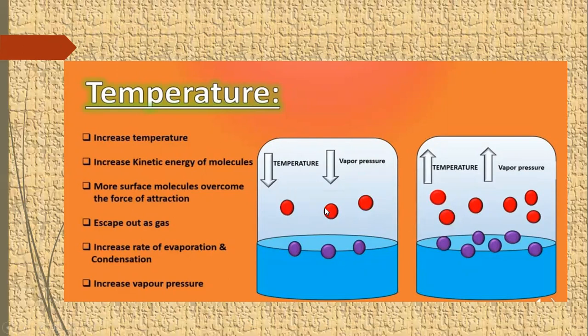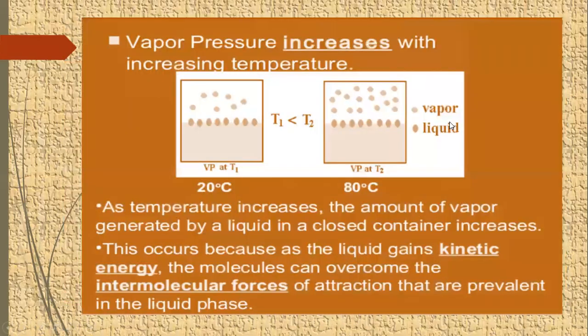When temperature is low, these molecules show low vapor pressure, and when temperature is increased, vapor pressure is also increased. Vapor pressure increases with increasing temperature. Like at 20 degrees centigrade, vapor pressure will be low, as you can see from the diagram.